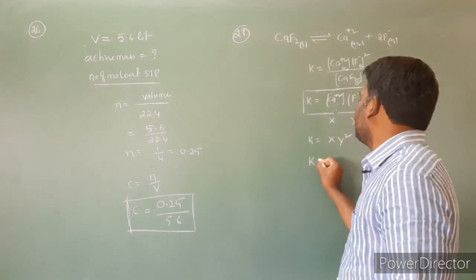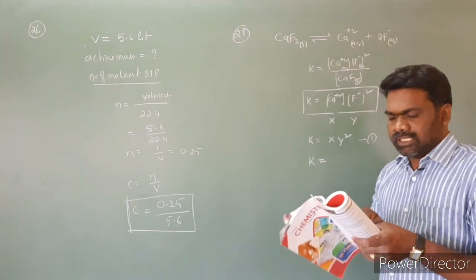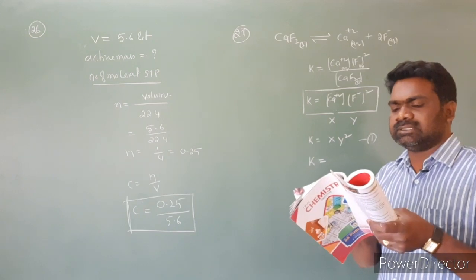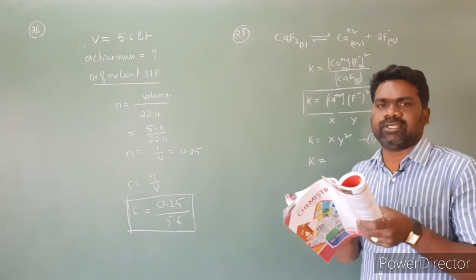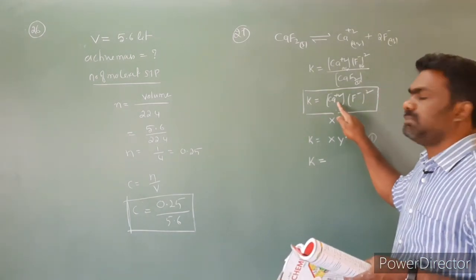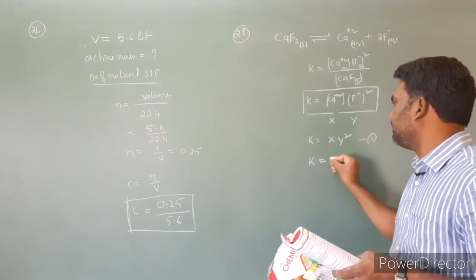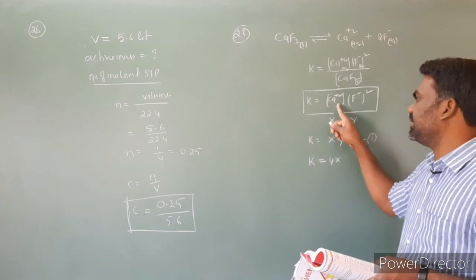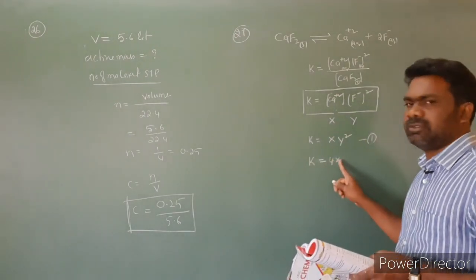Next, increasing the concentration of Ca+2 to 4 times, the equilibrium concentration of F- will be changed to what? The concentration of Ca+2 increases 4 times, so x becomes 4x.